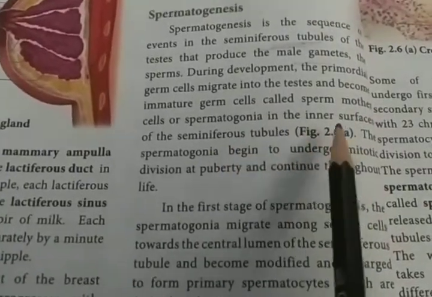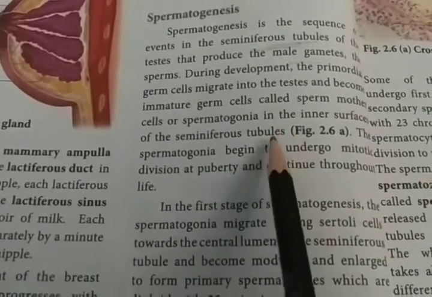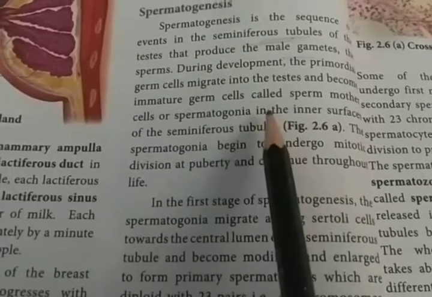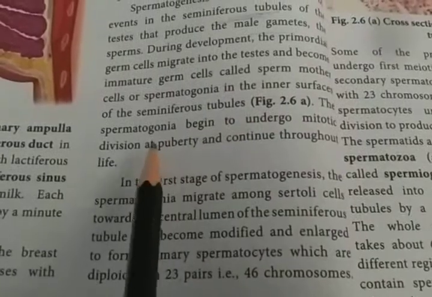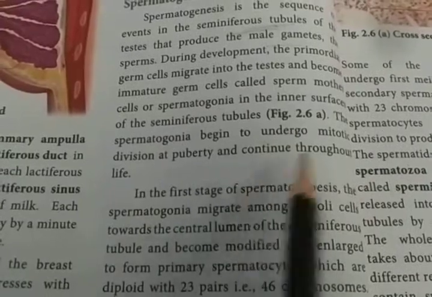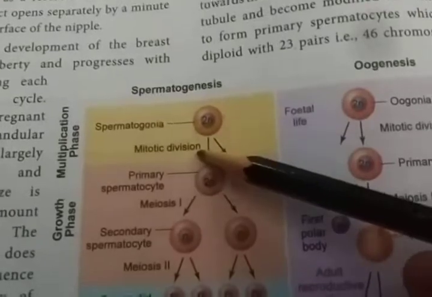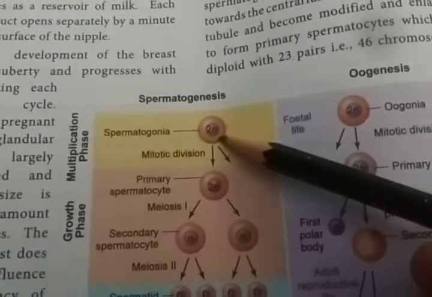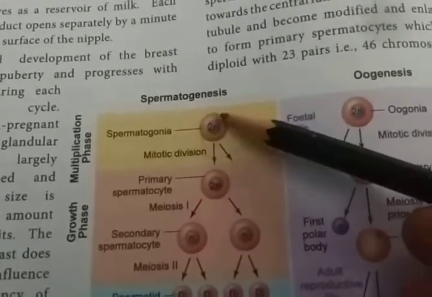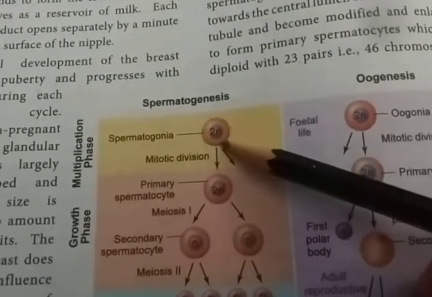The mother cells, spermatogonia, are on the interior surface of the seminiferous tubules. So inside the seminiferous tubules, immature germ cells or spermatogonia are present. The spermatogonia begin to undergo mitotic division at puberty and continue throughout life. From puberty onwards, they continuously start to release sperm. These primordial germ cells, otherwise known as spermatogonia, are immature in nature.